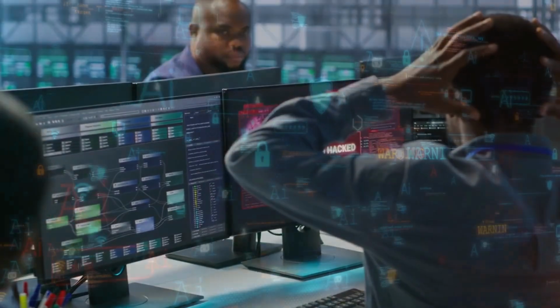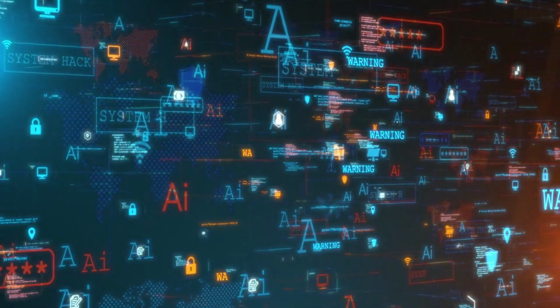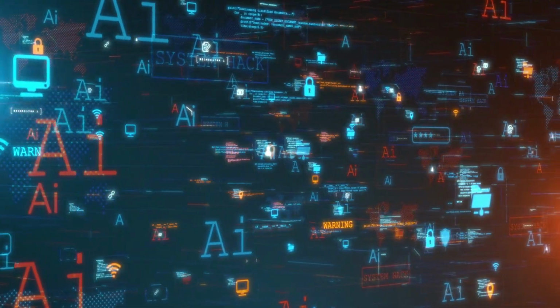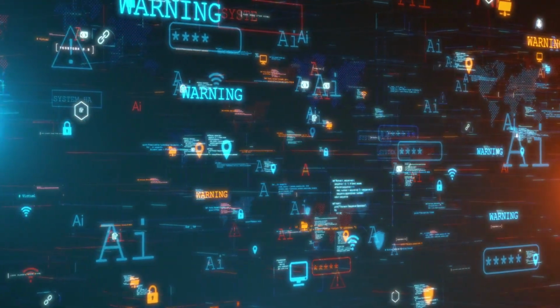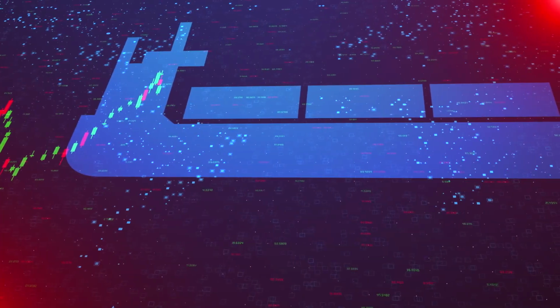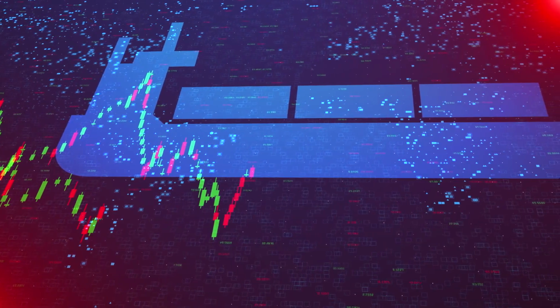Stay vigilant, prioritize education, and support ethical innovation to ensure that crypto grows into a robust and inclusive financial ecosystem. Knowledge and collective action are the most effective tools against exploitation. Trade responsibly and contribute to solutions that protect the many rather than the few.